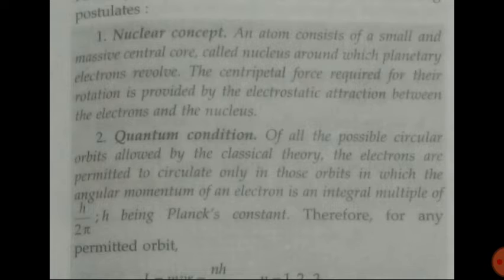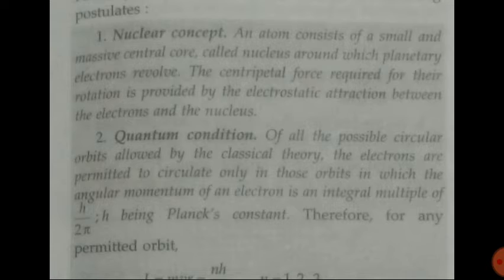When we were studying circular motion, we discussed centripetal force in detail. At that time I explained that whenever anything is revolving in a circular orbit, centripetal force is required. Without that, nothing can move in circular motion.